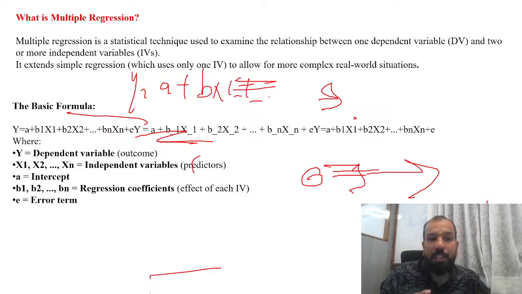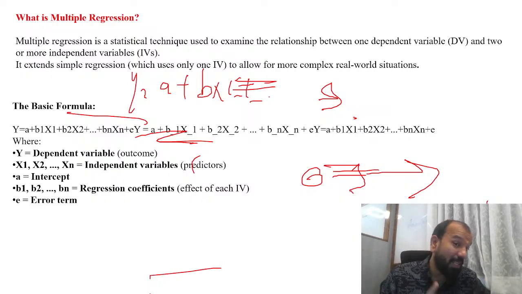So y is the dependent variable. The dependent variable is all about the outcome. a is the intercept, which we always keep. Then b1, b2 are the regression coefficients, depending upon how many independent variables we have. If we have 100 or 200 independent variables, you have to add each and every one. So y = a + b1x1 and so on.